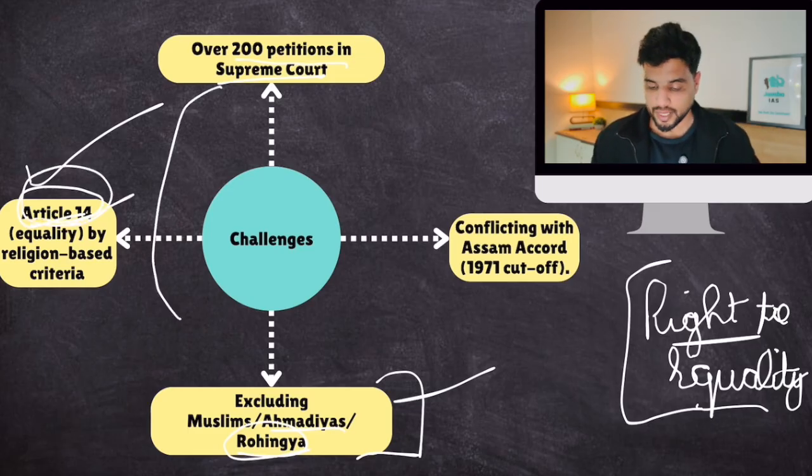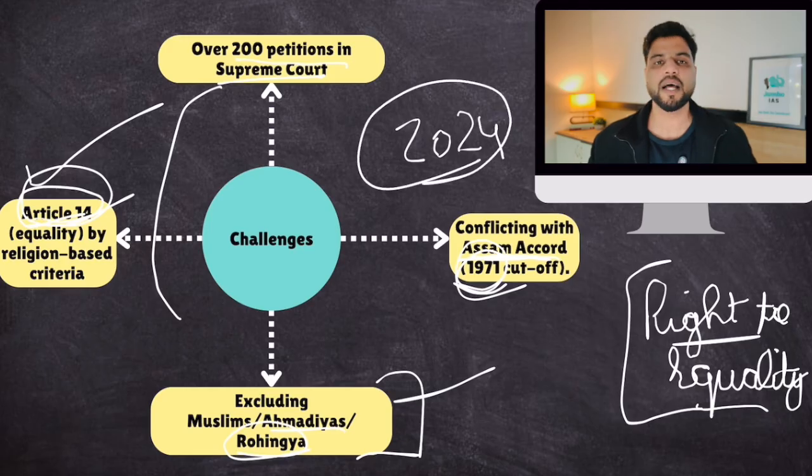Another challenge was the Assam Accord. You know, Assam people were also unhappy with Bangladeshi migration after the 1971 war. And there were a lot of protests. So the Government of India and the Government of Assam basically promised the Assamese people that any illegal migrant to Assam after 1971 won't be given citizenship. So the cutoff date for Assam is 1971. Under CAA, it's 2024. So there is this conflict with the Assam Accord also. So this is another provision.